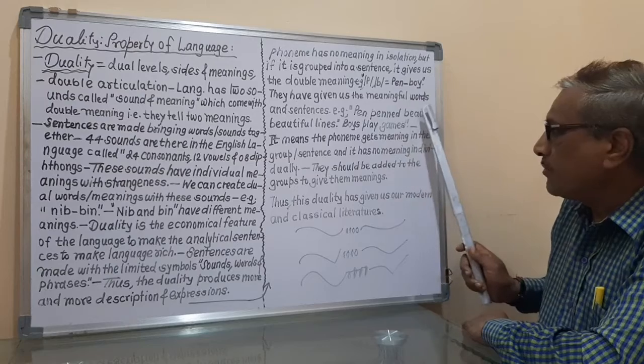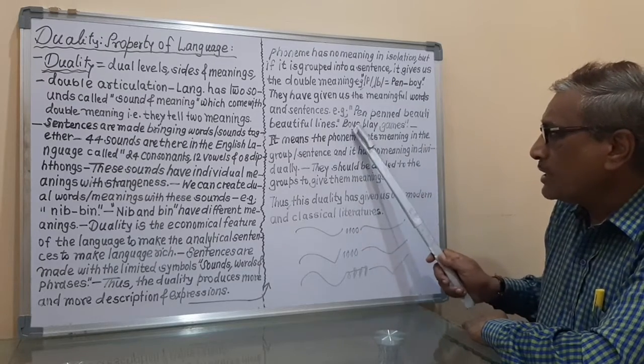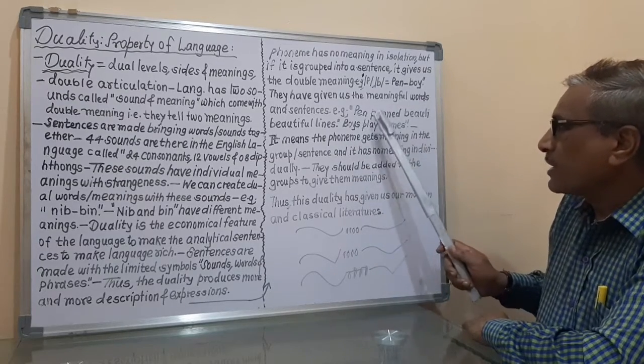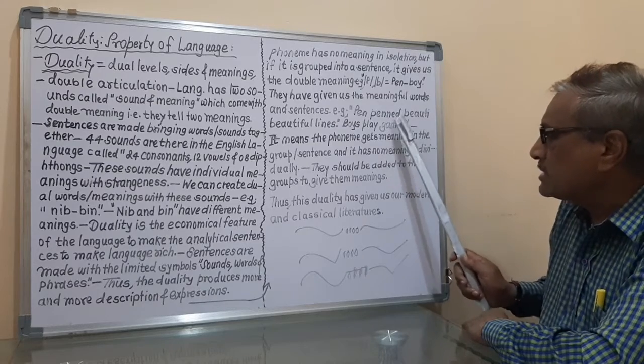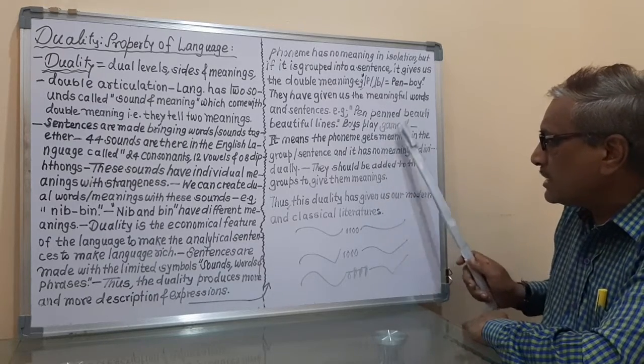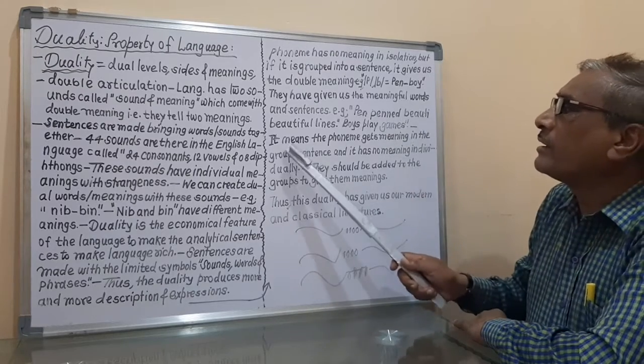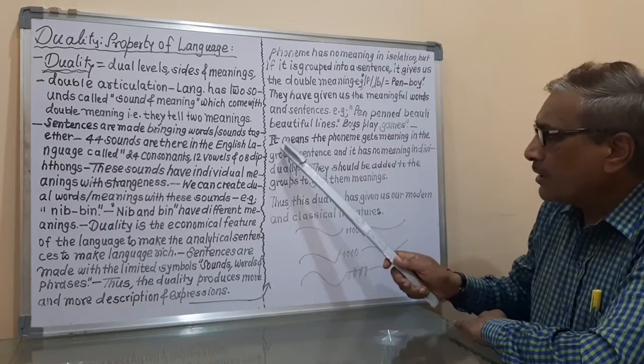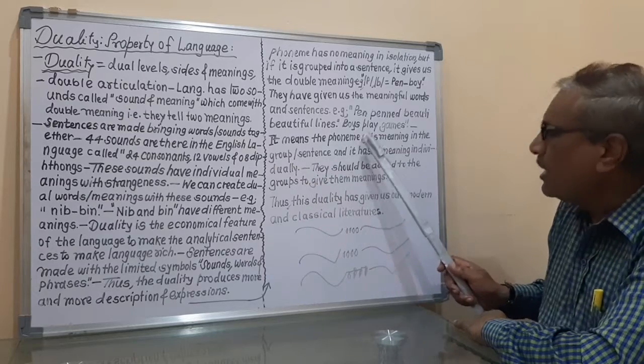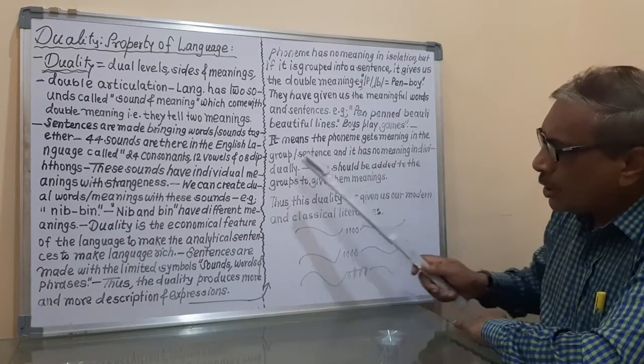Pen penned beautiful lines. Boys play games. These are the two sentences, and these sentences are groups of words, and that's why here we can say that the phoneme gets meaning in the group.